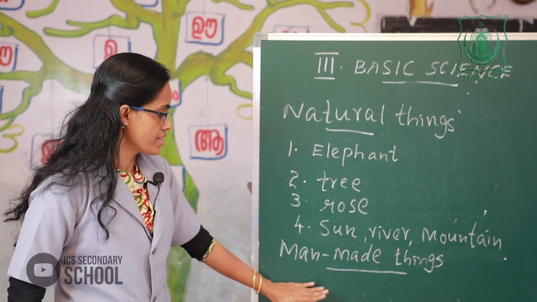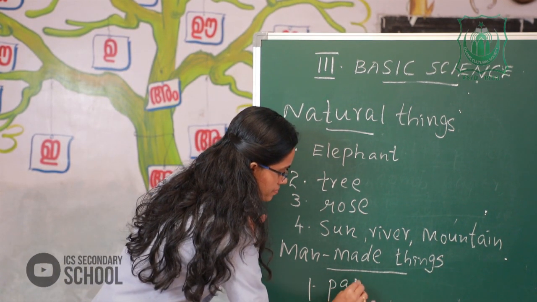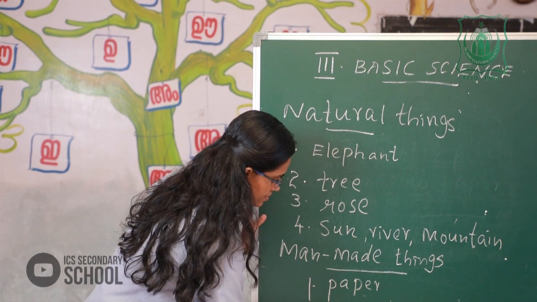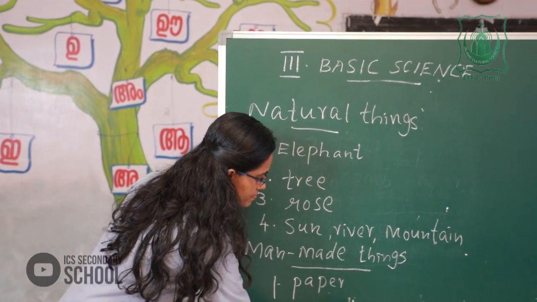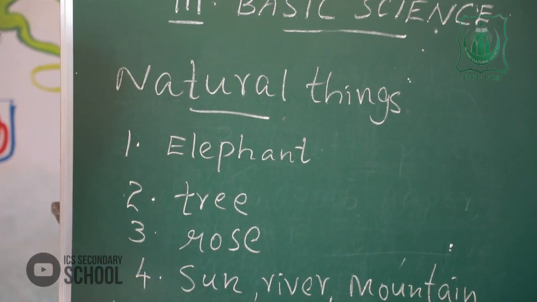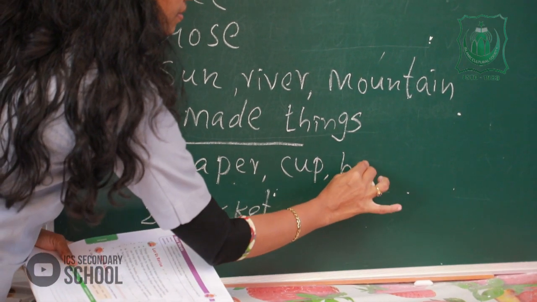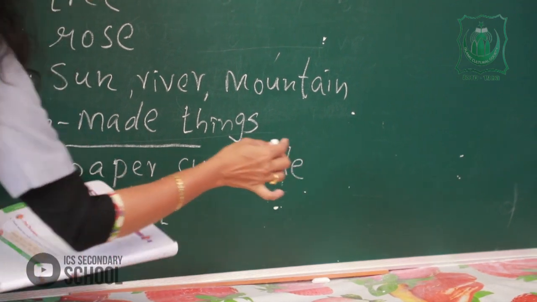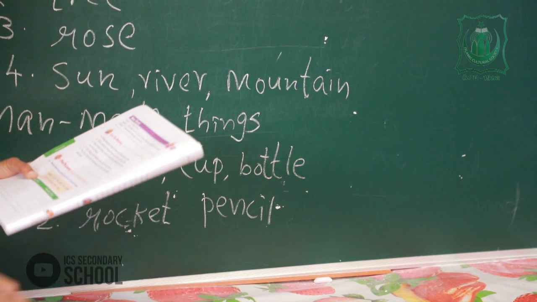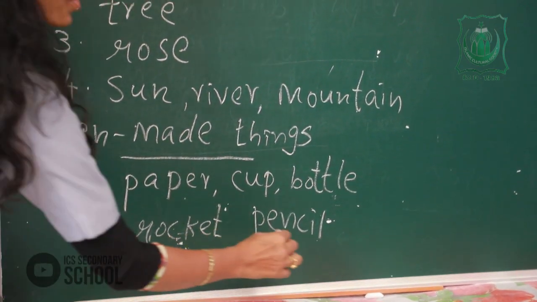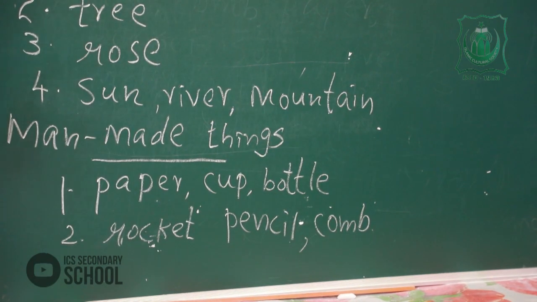The examples are: paper, rocket, cup, bottle, pencil, comb.